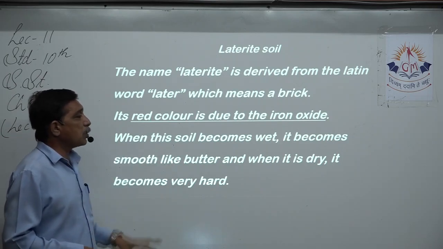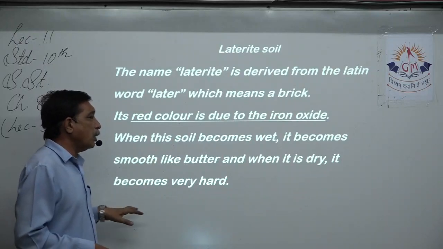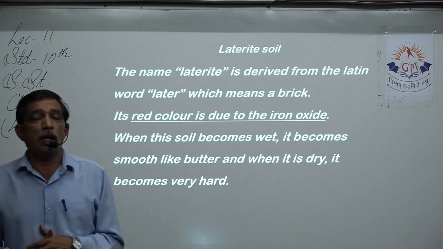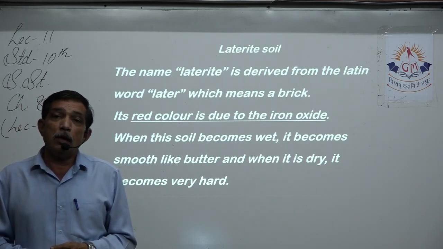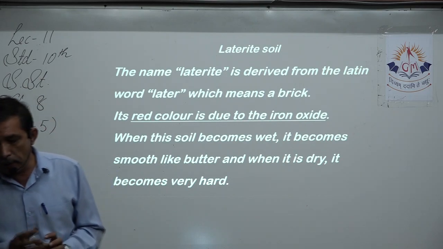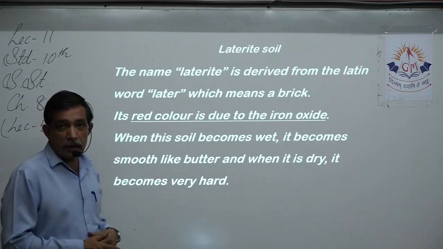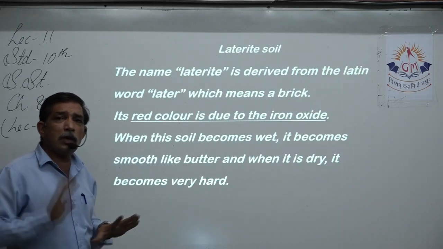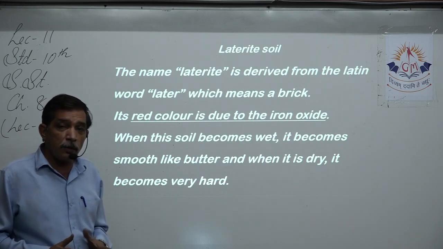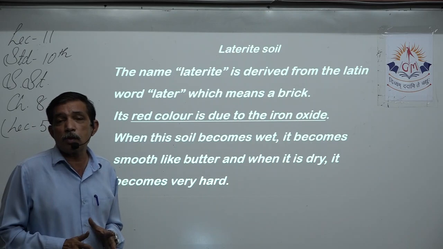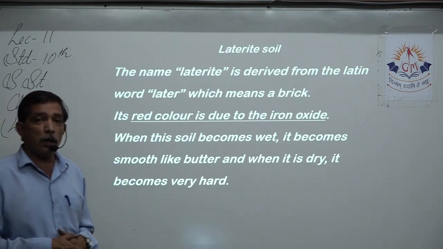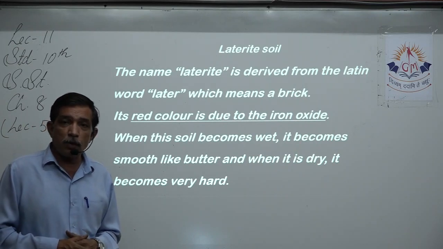When this soil becomes wet, it becomes smooth like butter, and when it is dry, it becomes very hard. This is a typical quality of laterite soil. When rain comes, or when the soil becomes wet, it becomes quite sticky and slimy. But when the soil dries up and the moisture goes away, this soil becomes very, very hard to break. So it's quite laborious to work in the farm with this type of soil.